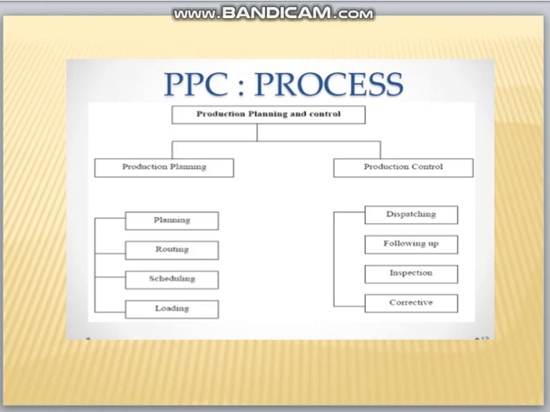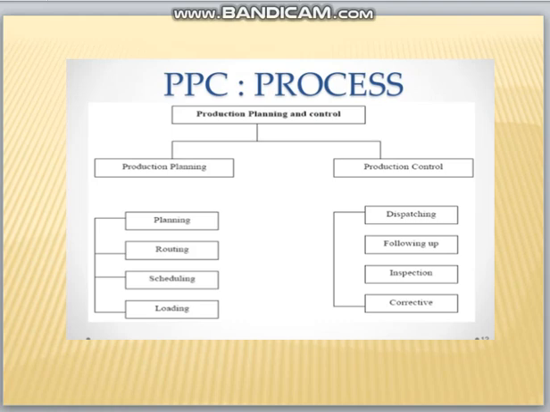Then in our routing stage, we find where the work should be done. In our scheduling stage, we find when the work should be done. And finally, we allot the work to the workers according to the design. So these are the processes that come under the planning stage.